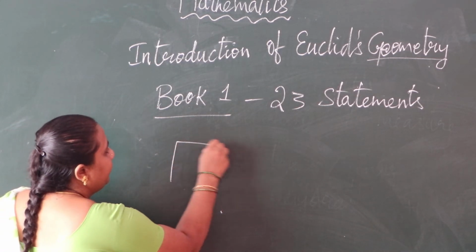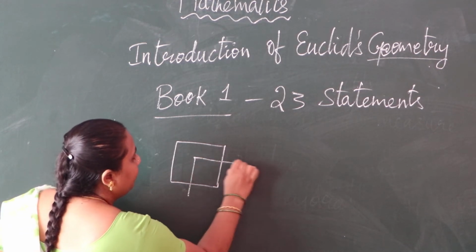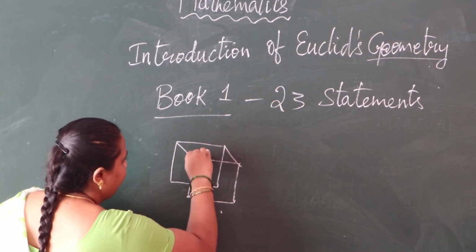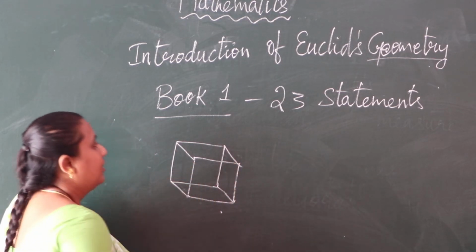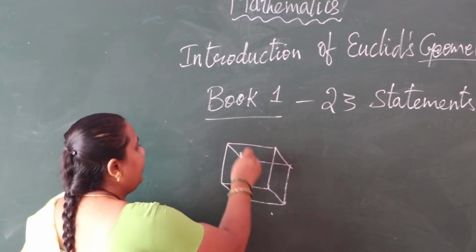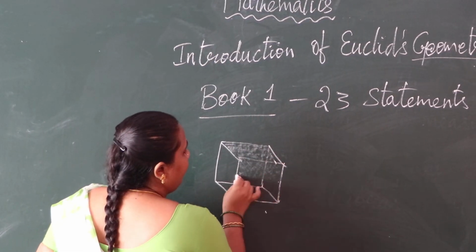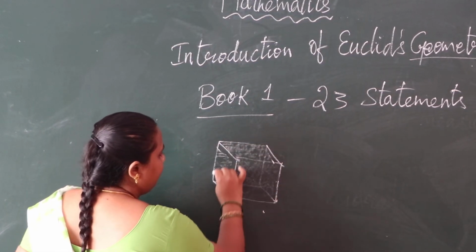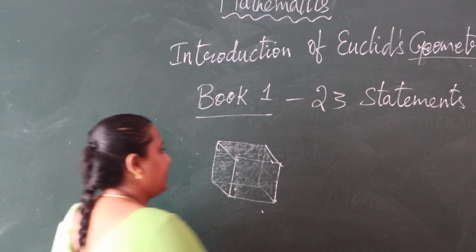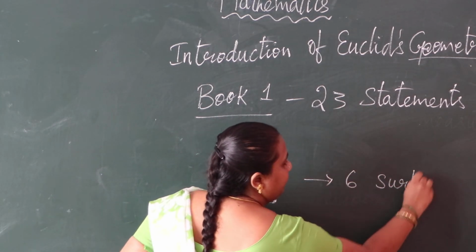So this is a cube. We should take a cube. See children, is it a cube or not? It is a cube. So in this cube, how many surfaces do we have? We have 6 surfaces in a cube.